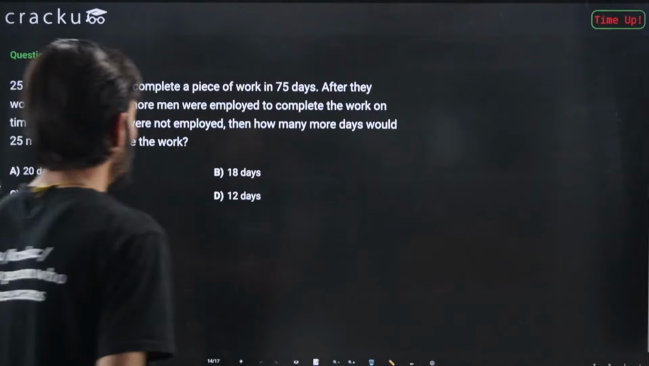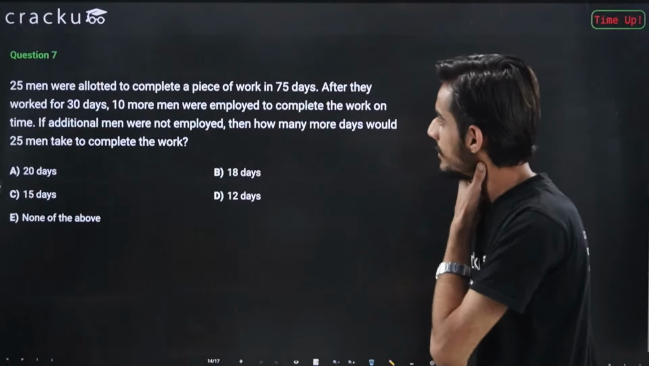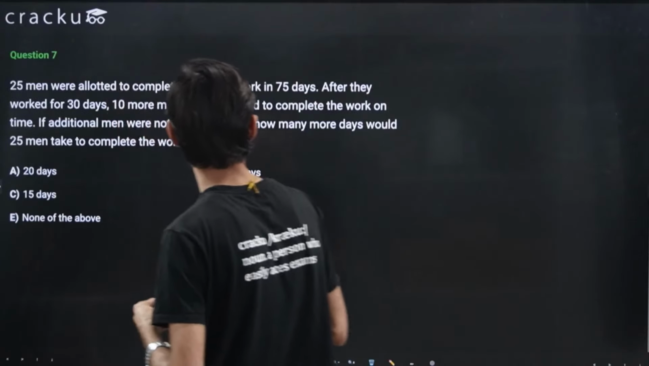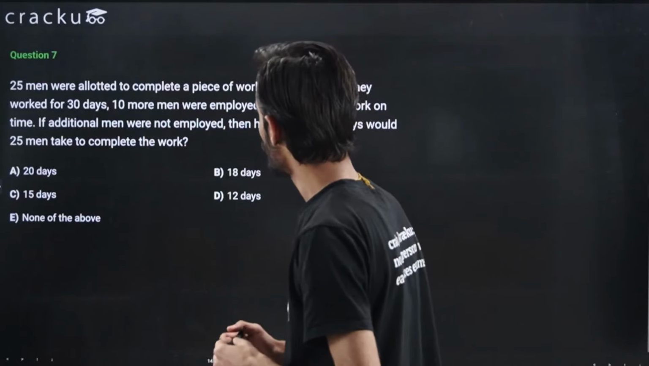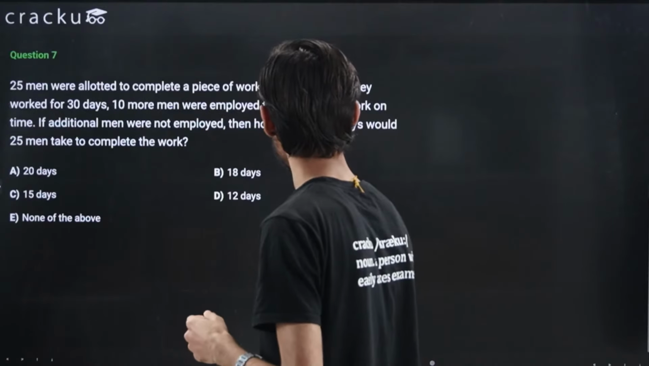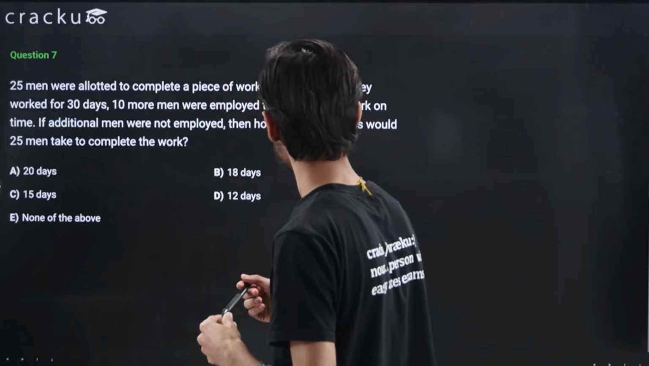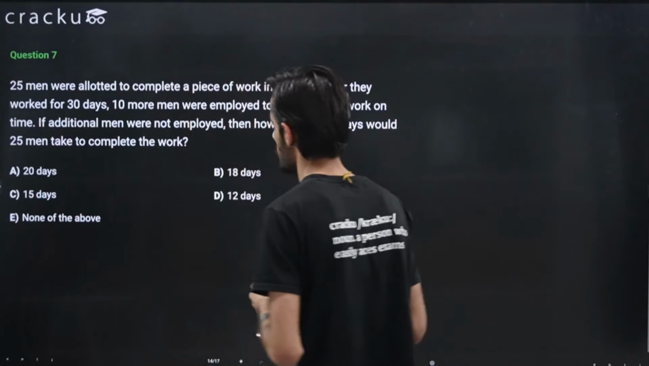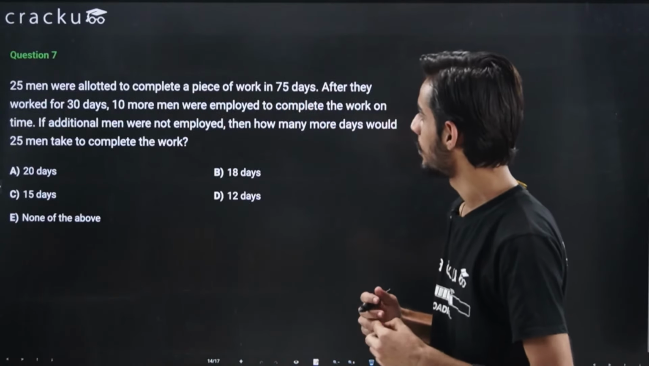Okay, so the time is up. Let's try and solve this question. 25 men were allotted to complete a piece of work in 75 days. After they worked for 30 days, 10 more men were employed to complete the work on time. If additional men were not employed, then how many more days would 25 men take to complete the work?